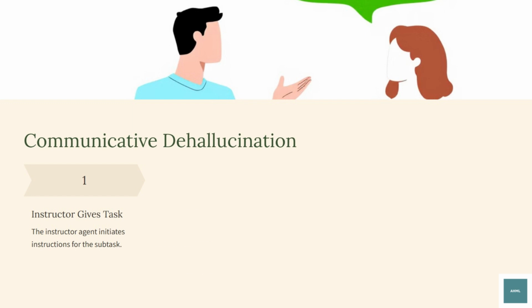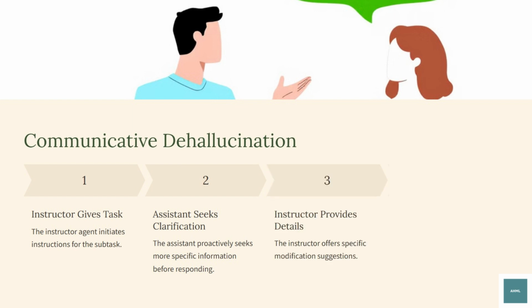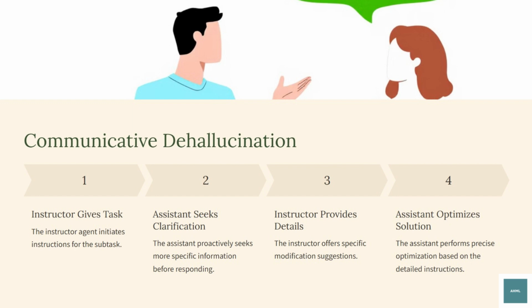Here's how it works. The assistant temporarily takes on an instructor role. Instead of generating an incorrect response, it asks for more details. The instructor then provides more specific details. The assistant refines its response based on the instructor's feedback. This process significantly improves code accuracy.